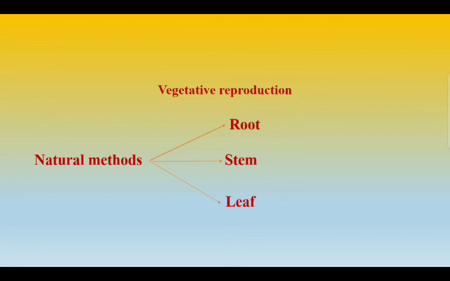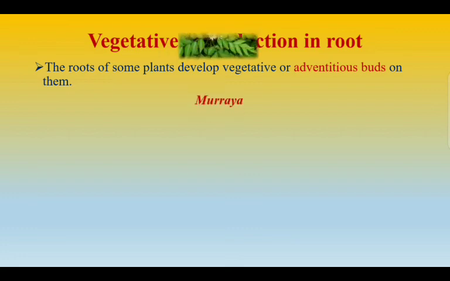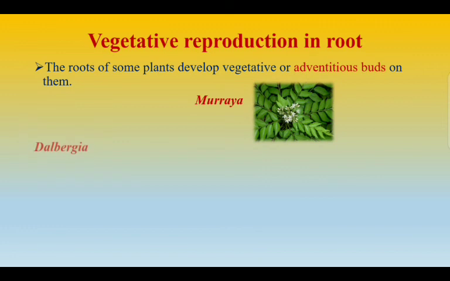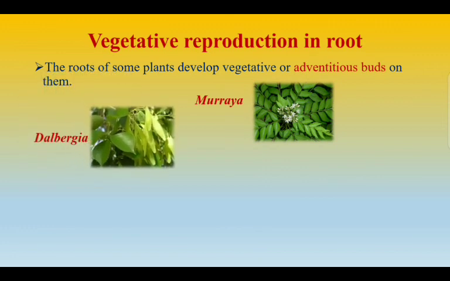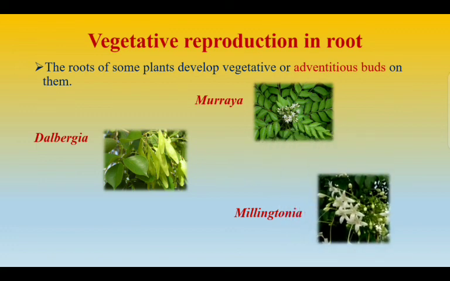So this vegetative reproduction by natural method exists in three different organs of the plant: root, stem and leaf. First we'll see about the root. So the roots of some plants will develop vegetative or adventitious buds on them. And examples given are Murraya, Murraya is the curry leaf. Then you can see Dalbergia as an example and Millingtonia also as an example.